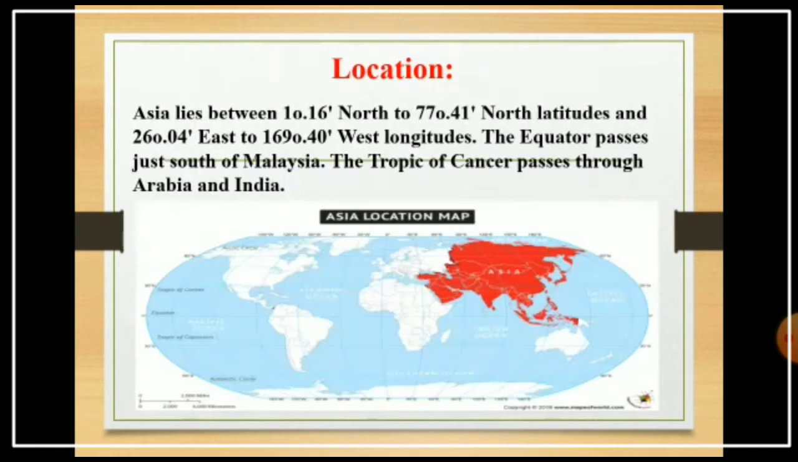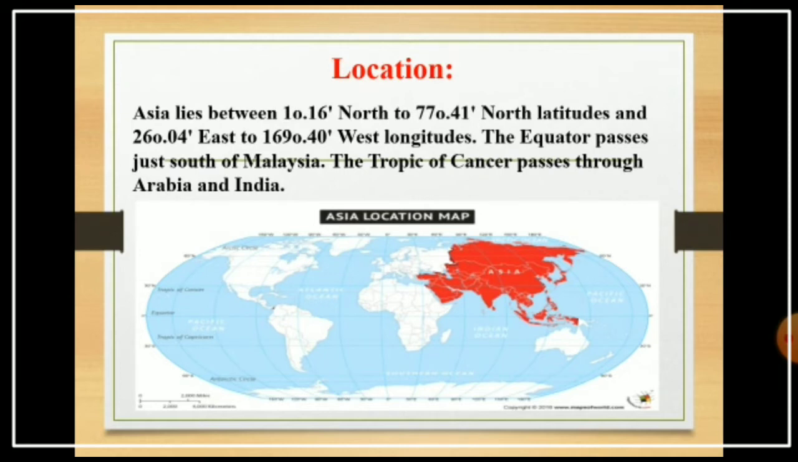And the location of the Asia continent. Asia lies between 1.16 degrees north to 77.41 degrees north latitudes and 26.04 degrees east to 169.40 degrees west longitudes. The equator passes just south of Malaysia.